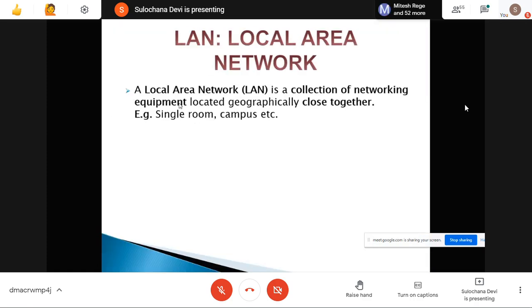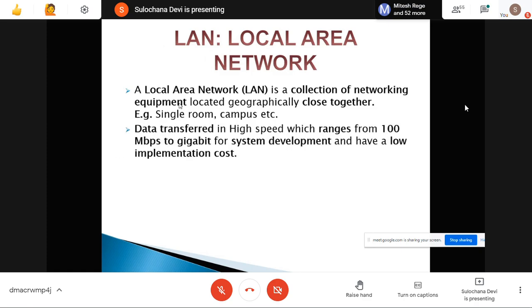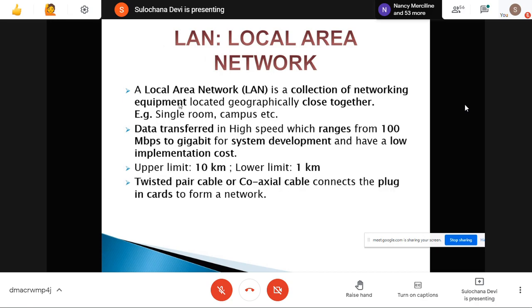Then LAN, we call it a local area network. When the devices are geographically close together, like a few machines in a single room or in a single lab or in a single campus, we connect them, so that we form a LAN. In our labs, we have LANs, and speed is 100 Mbps to gigabits, and the upper limit of the distance can be 1 kilometer to 10 kilometers. We can use twisted pair cable or coaxial cable to connect.